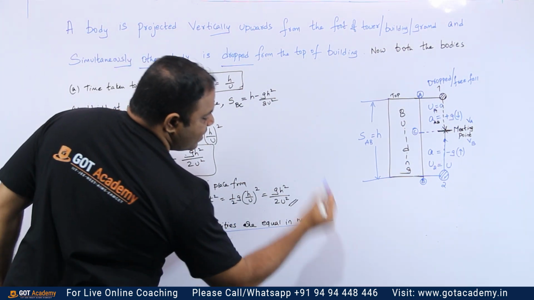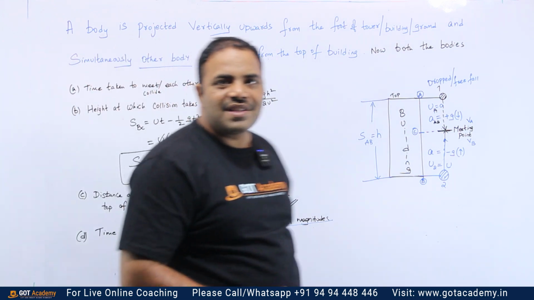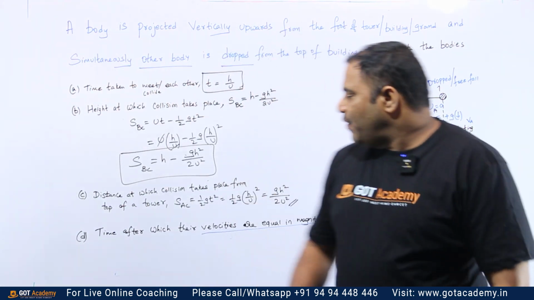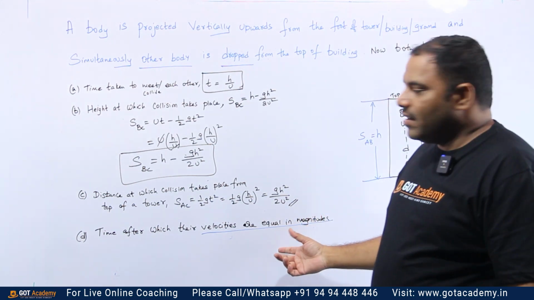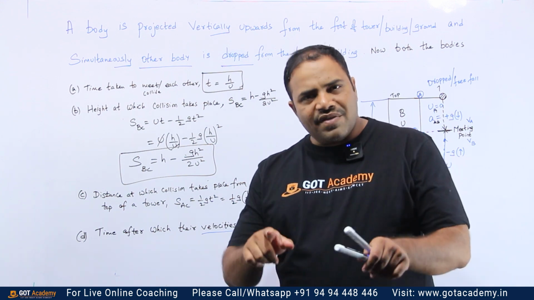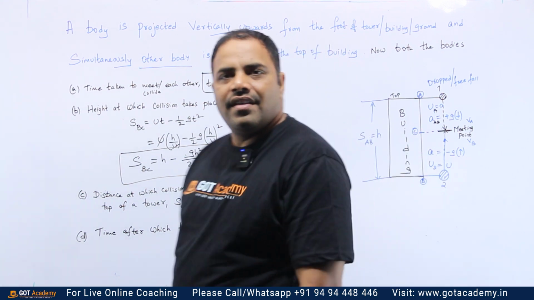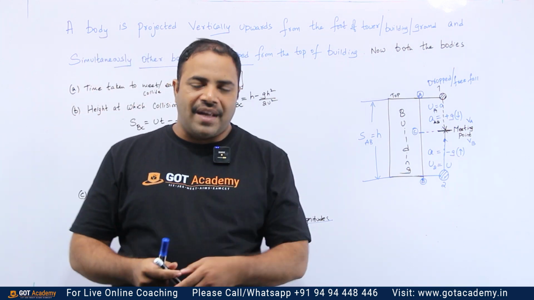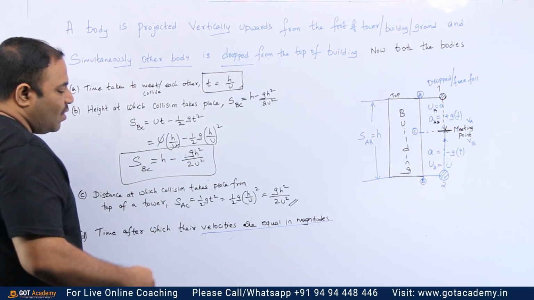He is saying that velocities must be equal. Which velocity? After some time. So if velocities are equal, find out the time at which it is happening. That is the question. Find the time at which the velocities are equal. Which velocities? After some time. That is the hint given in the question.